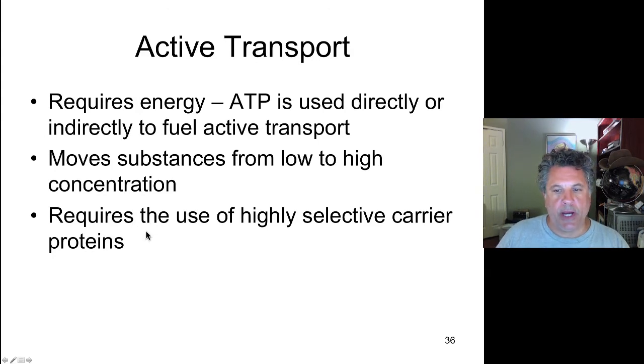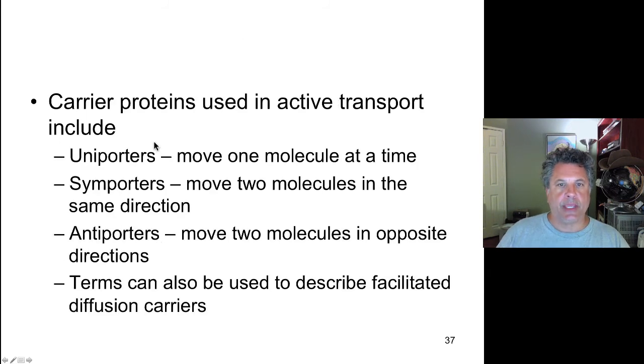Active transport requires very highly selective carrier proteins to conduct the transport. So the carrier proteins in active transport include several classes. One are uniporters. They move one molecule at a time, meaning one type of molecule is moved by the selective uniporters.